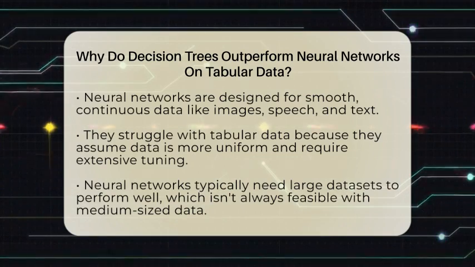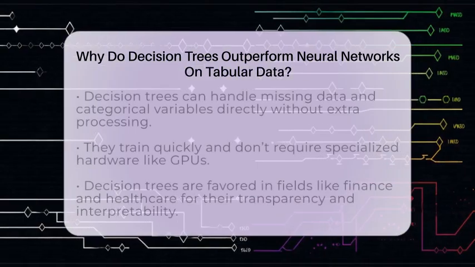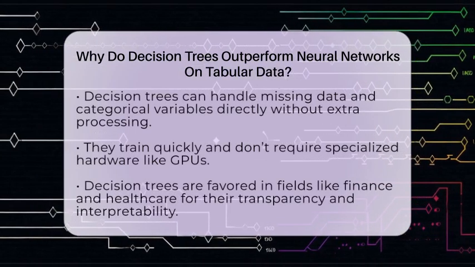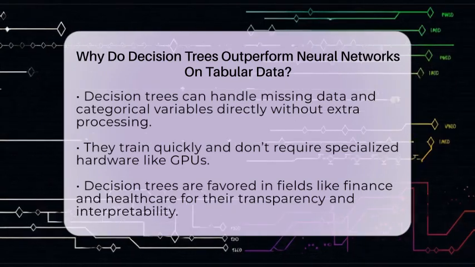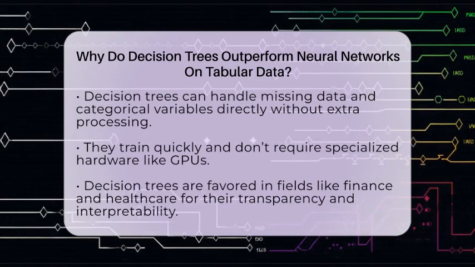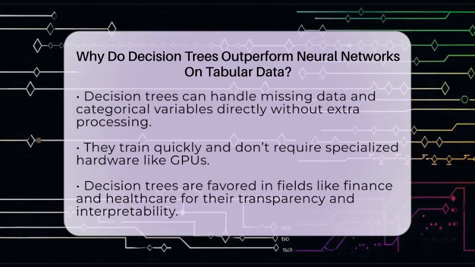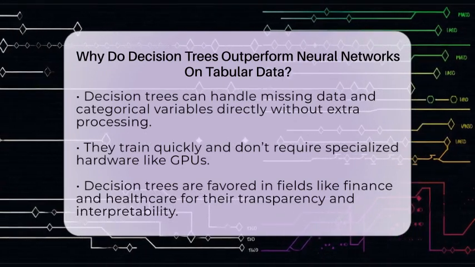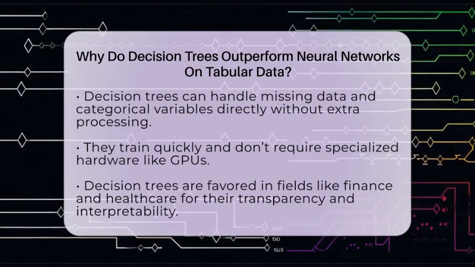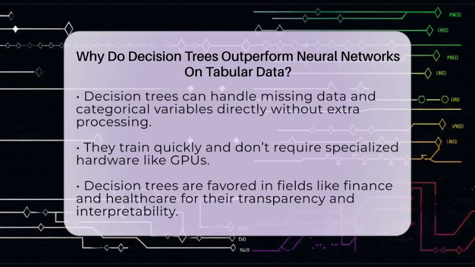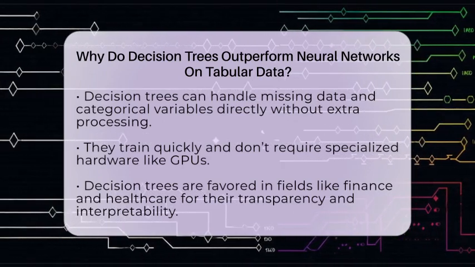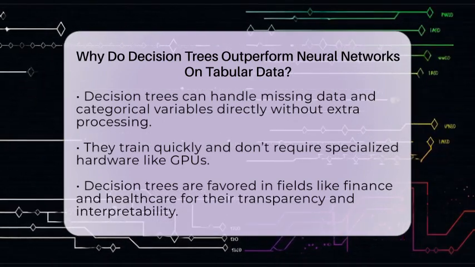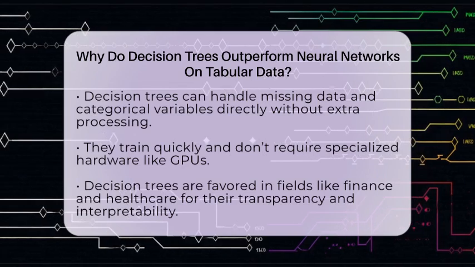Another reason decision trees shine is their ability to handle missing data and categorical variables directly. Neural networks usually need extra steps to encode categories or fill in gaps, which can introduce errors or complexity. Decision trees don't require special hardware either. They train quickly and don't need graphics processing units, making them more accessible for many applications.